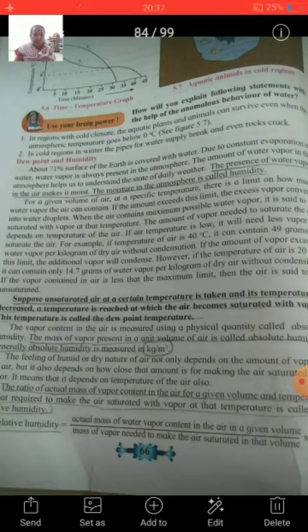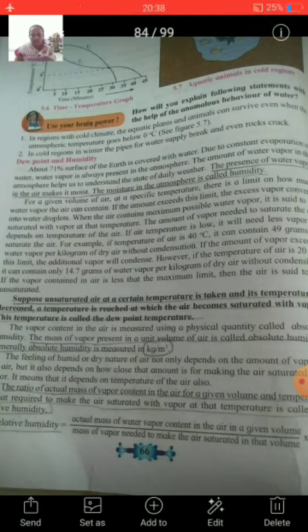However, if the temperature of air is 20 degrees Celsius, it can contain only 14.7 grams of water vapor per kilogram of dry air without condensing. Here we see that when the temperature is low, the vapor saturation is also low. At 40 degrees Celsius it is 49 grams per kilogram, but at 20 degrees Celsius it is 14.7 grams per kilogram. This means saturation is different at different temperatures.